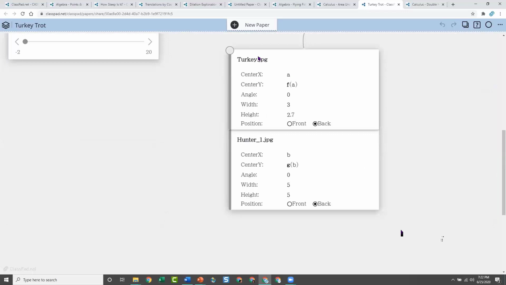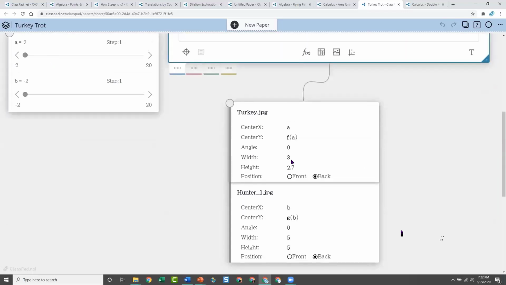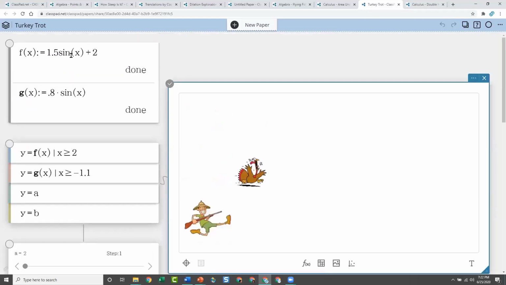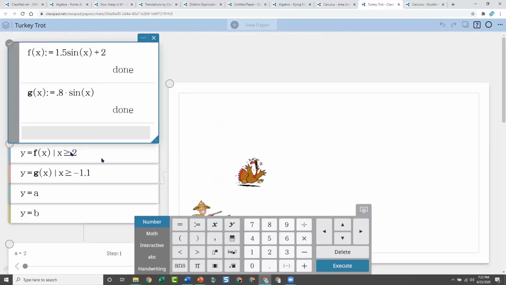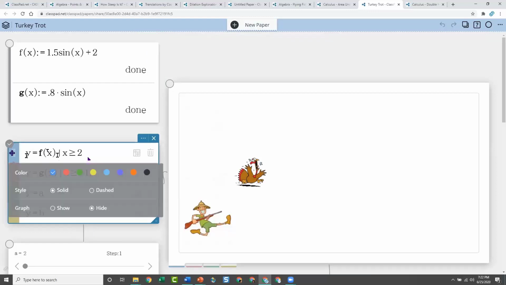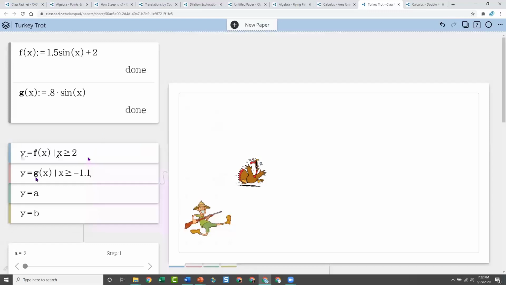Notice that each one, so the turkey is controlled by the slider A, so a variable A, and also the function at A. And what is that function F? Well, here's my function F, which is defined up here. Here's my function F. This is defined. And here it is graphed, and notice that it's hidden. The graph is hidden, so they just hid the graph by clicking this, so they don't see the actual graph, but it is controlling things.